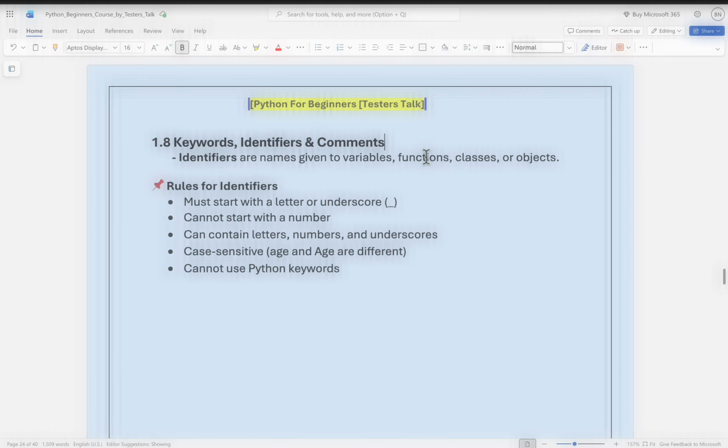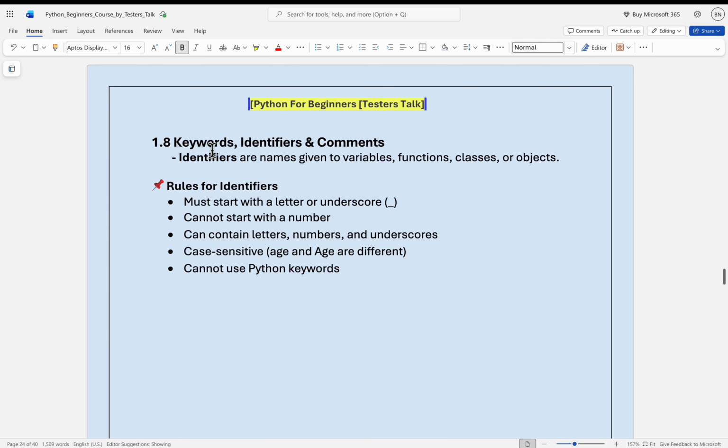In the previous video, you have seen what are keywords in Python. In this video, I will discuss what are identifiers in Python programming. Identifiers are nothing but names which we will be giving to the variables, functions, classes, objects.